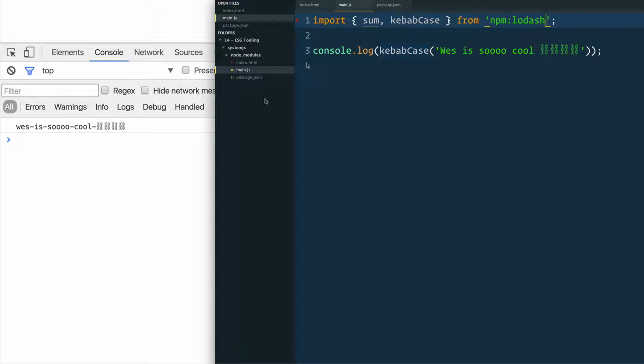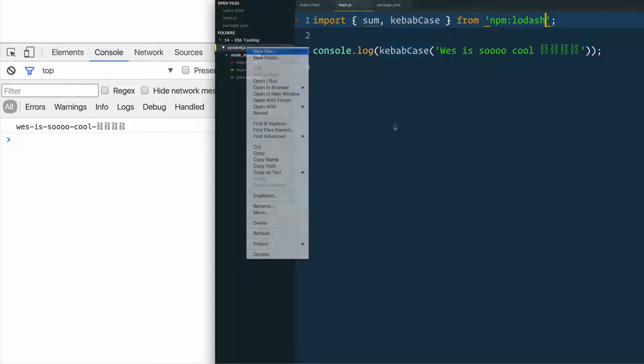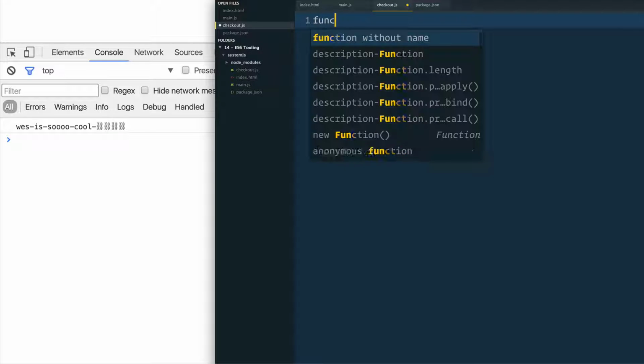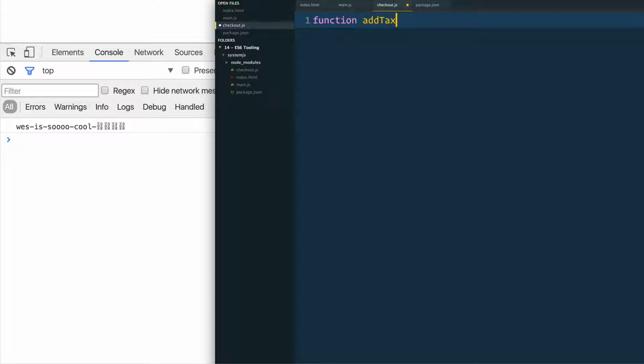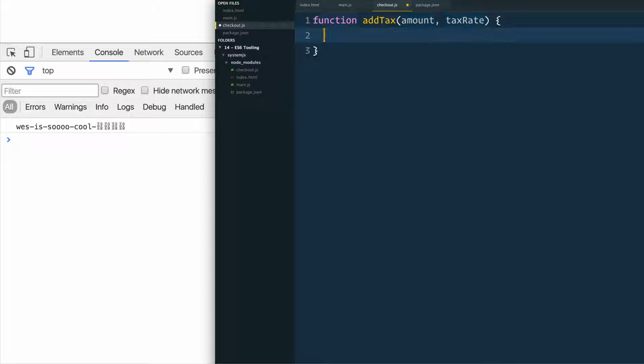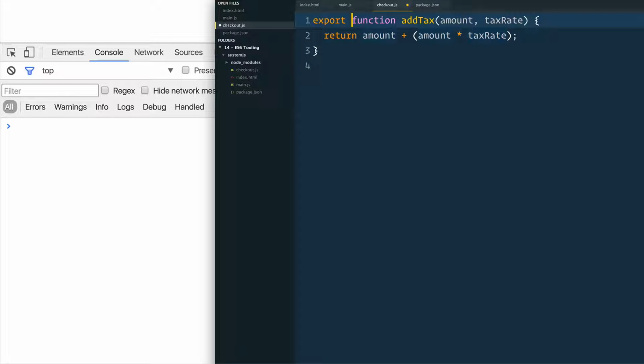Same thing if I had my own module. Go to SystemJS, new file. Let's call it checkout.js. And we have a function in here called addTax. It takes in an amount and a tax rate. And then it's going to return to us the amount plus the amount times tax rate. Now, if I want to make that available, I would export it.